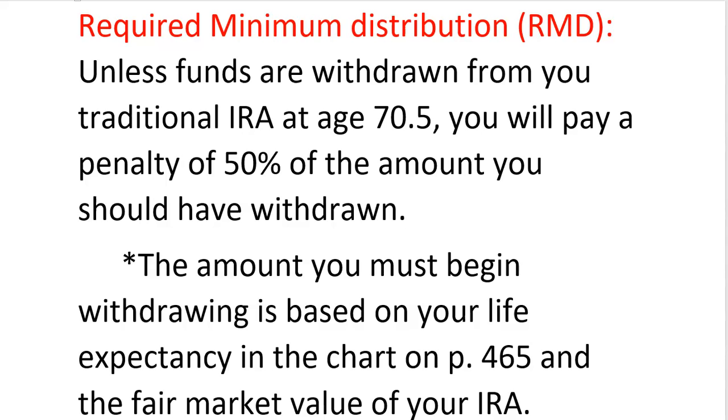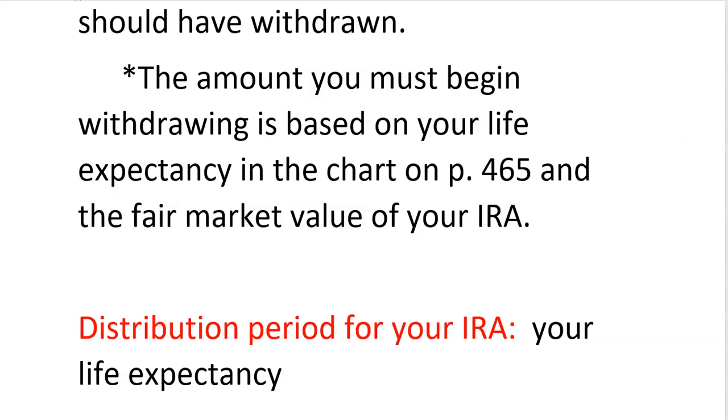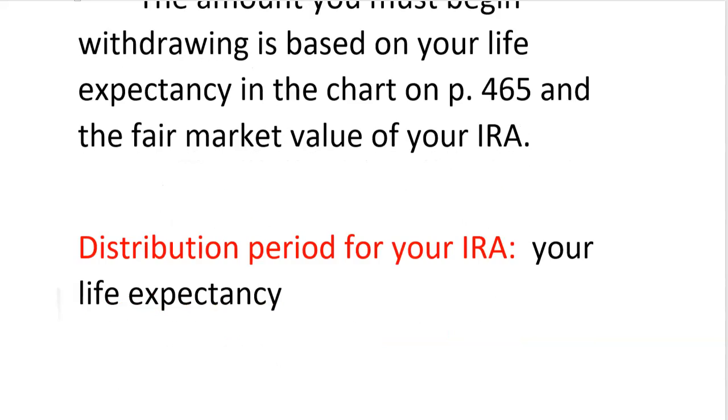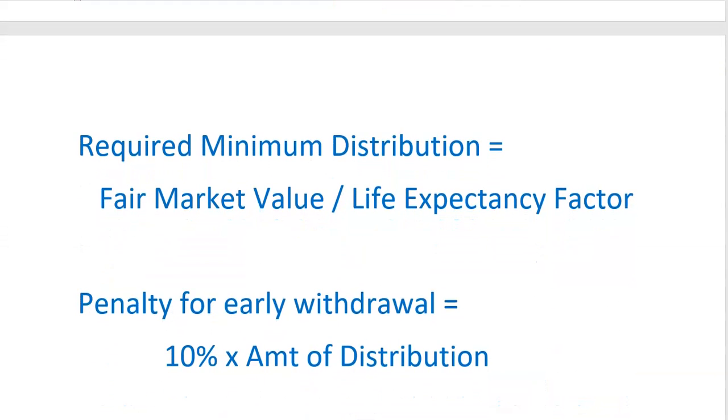So, yeah, when you get to that age, withdraw the money. You've been saving it for that long, you might as well enjoy it. Yeah. So the amount you must begin withdrawing is based on your life expectancy. There's a table on page 465 that we're going to look at in a minute, and it's the fair market value of your IRA. Distribution period for your IRA is your life expectancy. So we're going to go through these formulas. The first one we're going to do is the fair market value divided by your life expectancy factor.